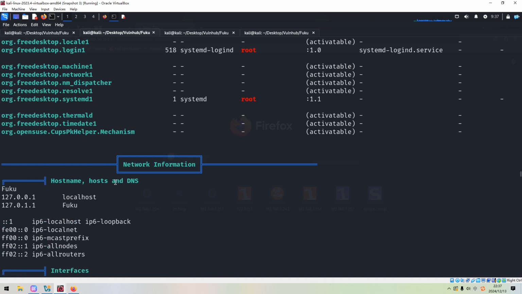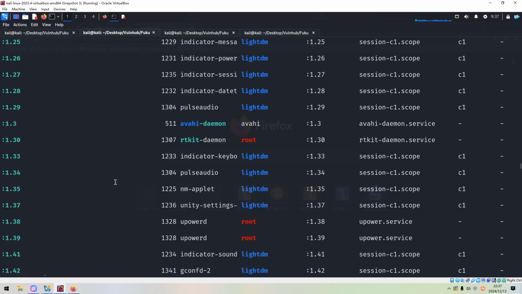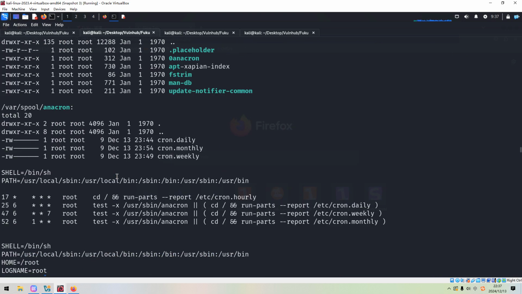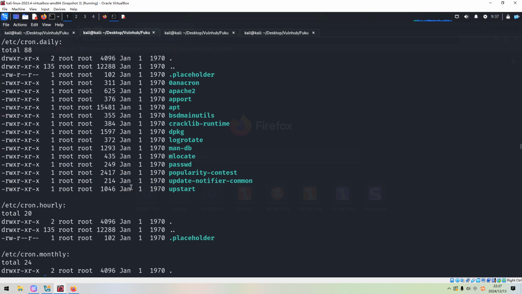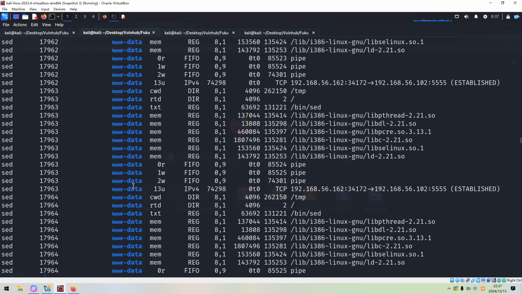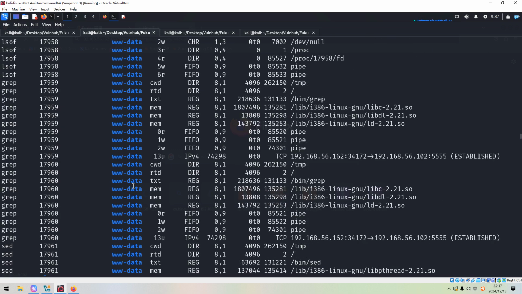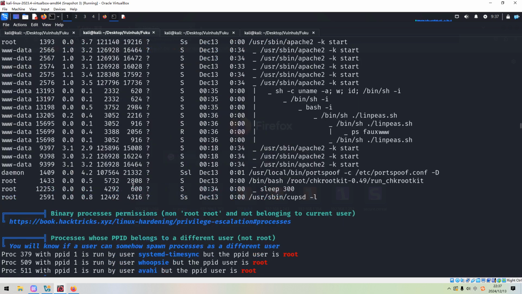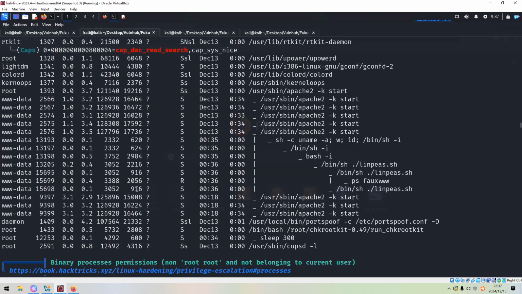Active port numbers, cron job information, process information, right? Here. I think you can find this one.